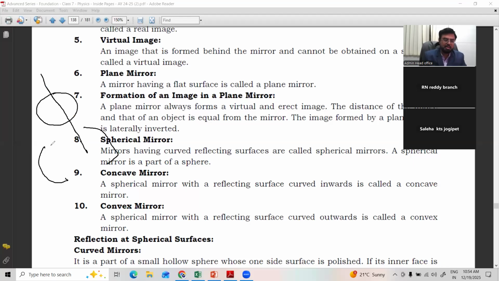In one kind of spherical mirror, the inner part is the reflecting surface. In the other, the outer part is the reflecting surface. So the one whose inner part is the reflecting surface is called a concave mirror. The one whose outer part is the reflecting surface is called a convex mirror. Simple.